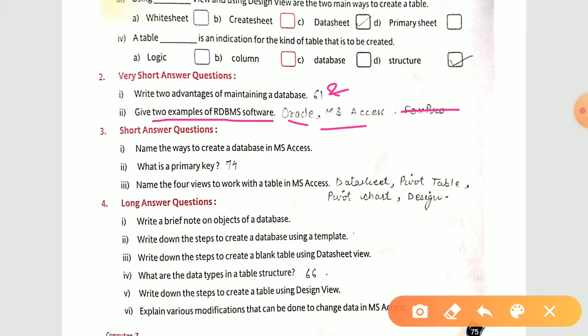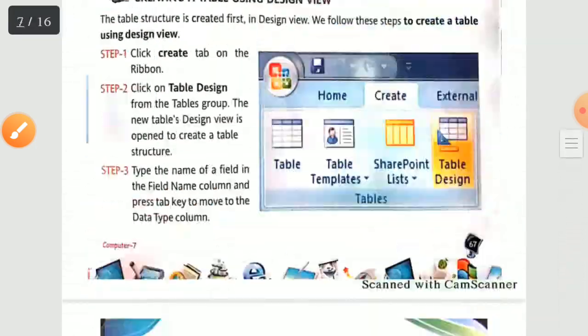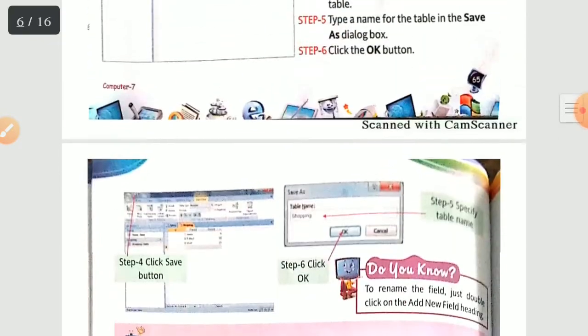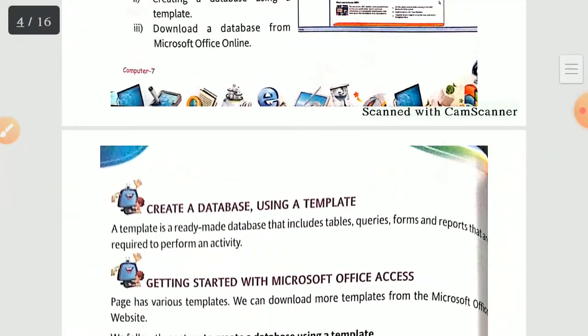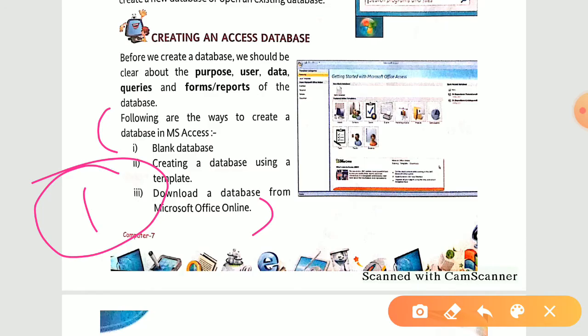Now the third one, short answer question. See the first one. Name the ways to create a database in MS Access. The answer is present on page number 63. On page number 63 you open. Over here, at the bottom you see following are the ways to create a database in MS Access. First one is blank database, second creating a database using a template, and third one is downloading a database from Microsoft Office online. This is your answer for short answer first question.